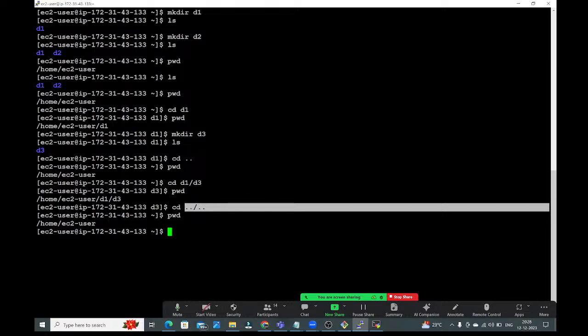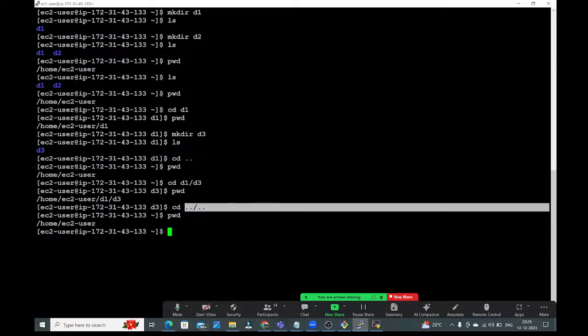If you want to create the directory file, then we need to use mkdir command. And if you want to go inside the directory file, then we need to use cd command. If you want to go one step forward, cd space the directory file name. If you want to go two steps forward, then cd space directory 1 slash directory 2. If you want to come out one step, then cd space dot dot. If you want to come out two steps, cd space dot dot slash dot dot you need to give.